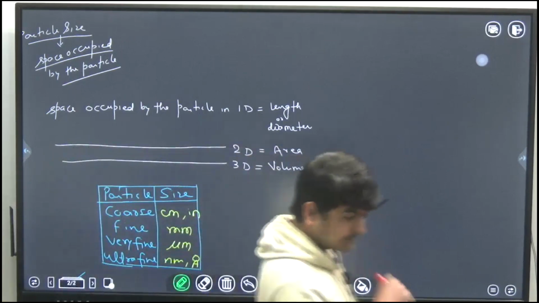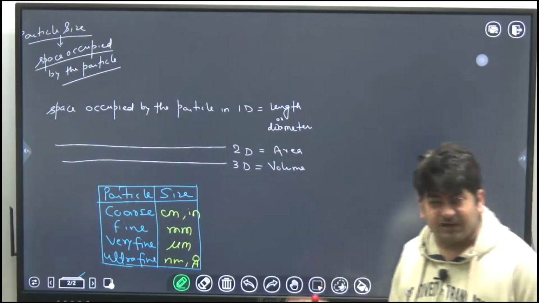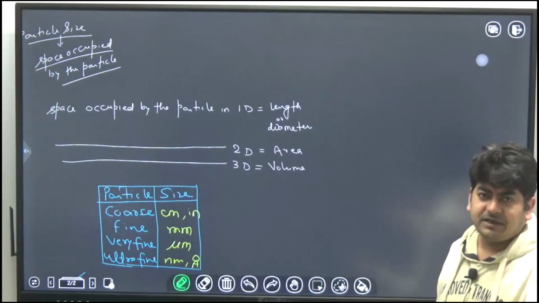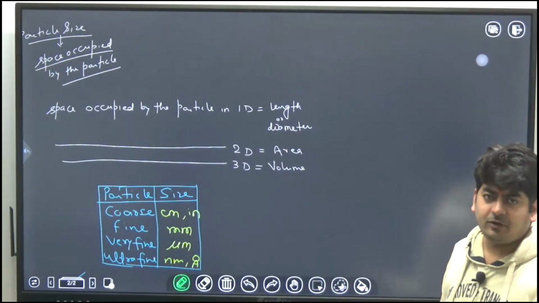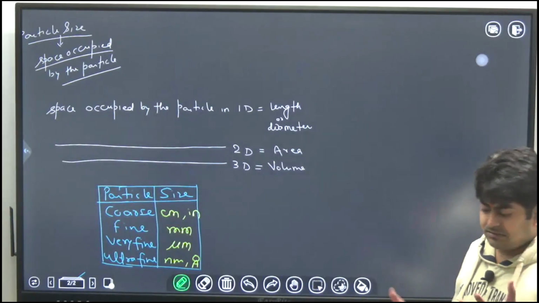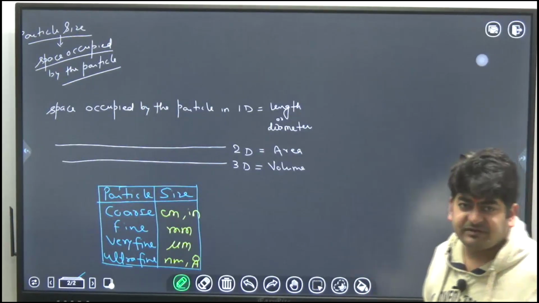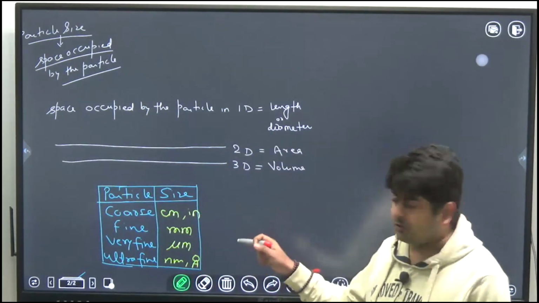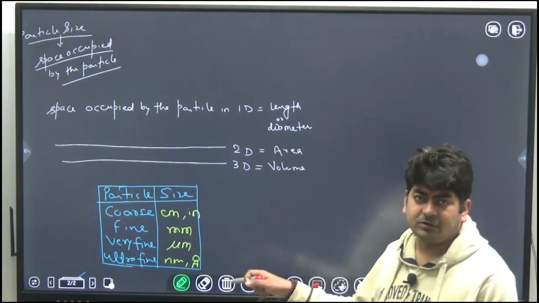So based on the diameter only you should know this. In books it is given based on other parameters, like the screen size and specific surface area and all that stuff. But you should remember this table only.